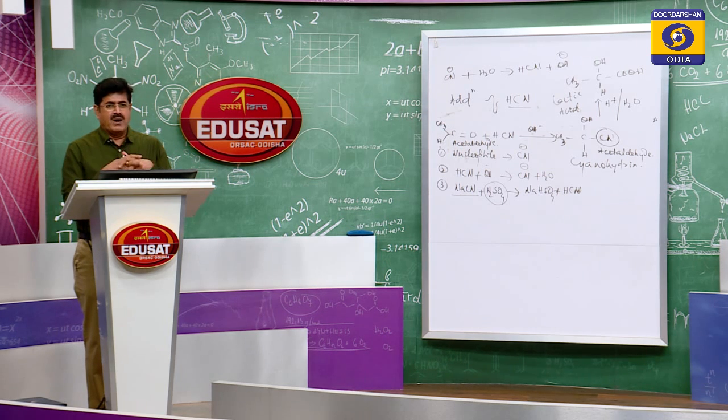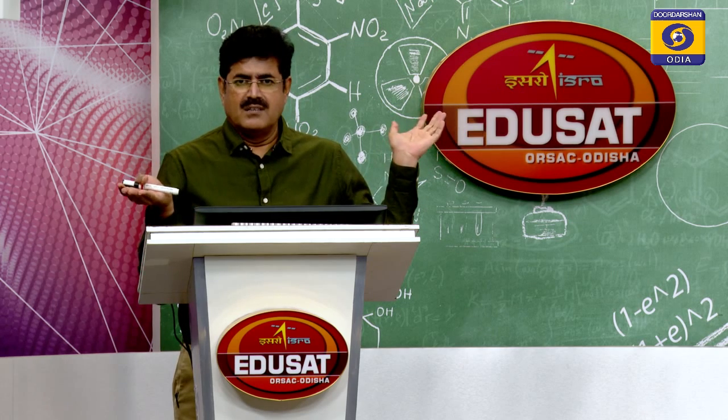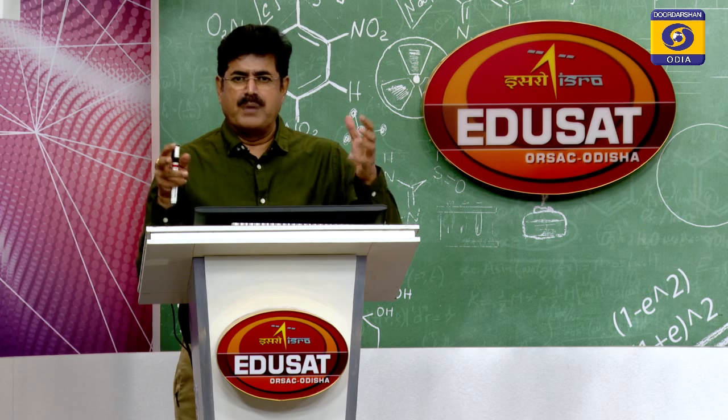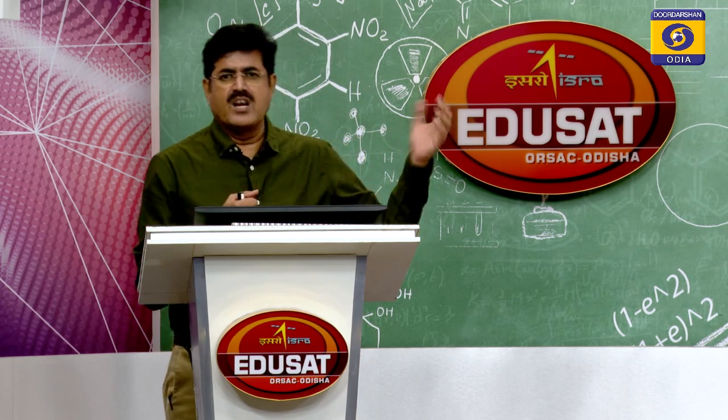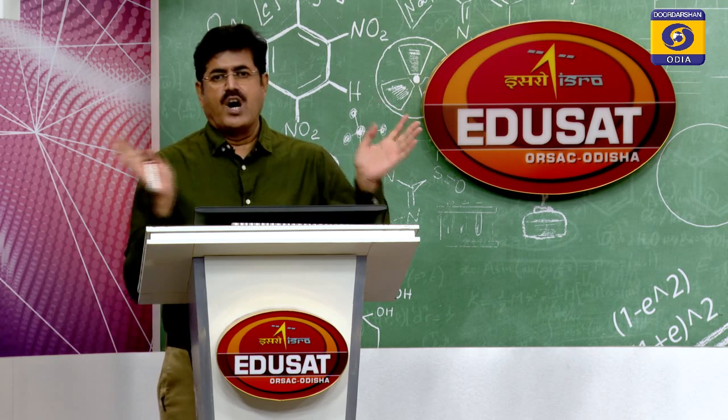That is why HCN is generated in situ using NaCN and H2SO4. The NaCN and H2SO4 mixture gives HCN, and the H2SO4 amount should be lesser compared to the amount of NaCN, so that alkalinity is maintained. Already I have explained this on the whiteboard.